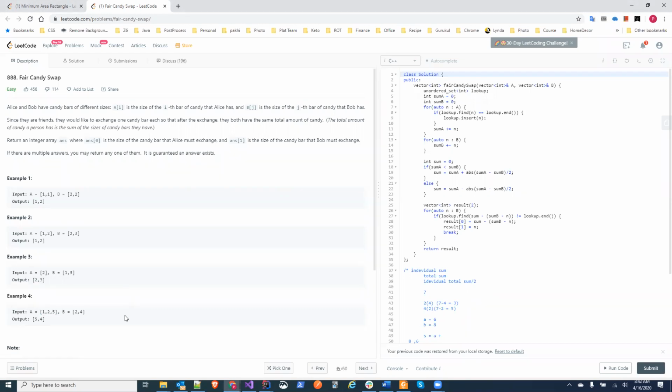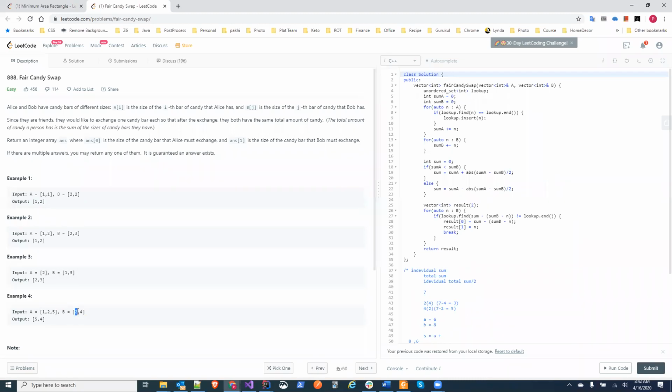So what I did, initially I picked Alice and put all the candies in the hash table for Alice only. Then I calculated the sums, and started with Bob and picked the first candy bar, as Santosh mentioned, and tried whether I can exchange it.